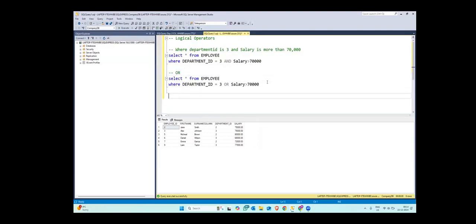Now we will do where department ID is not 2, which means department ID could be anything but should not be equal to 2.